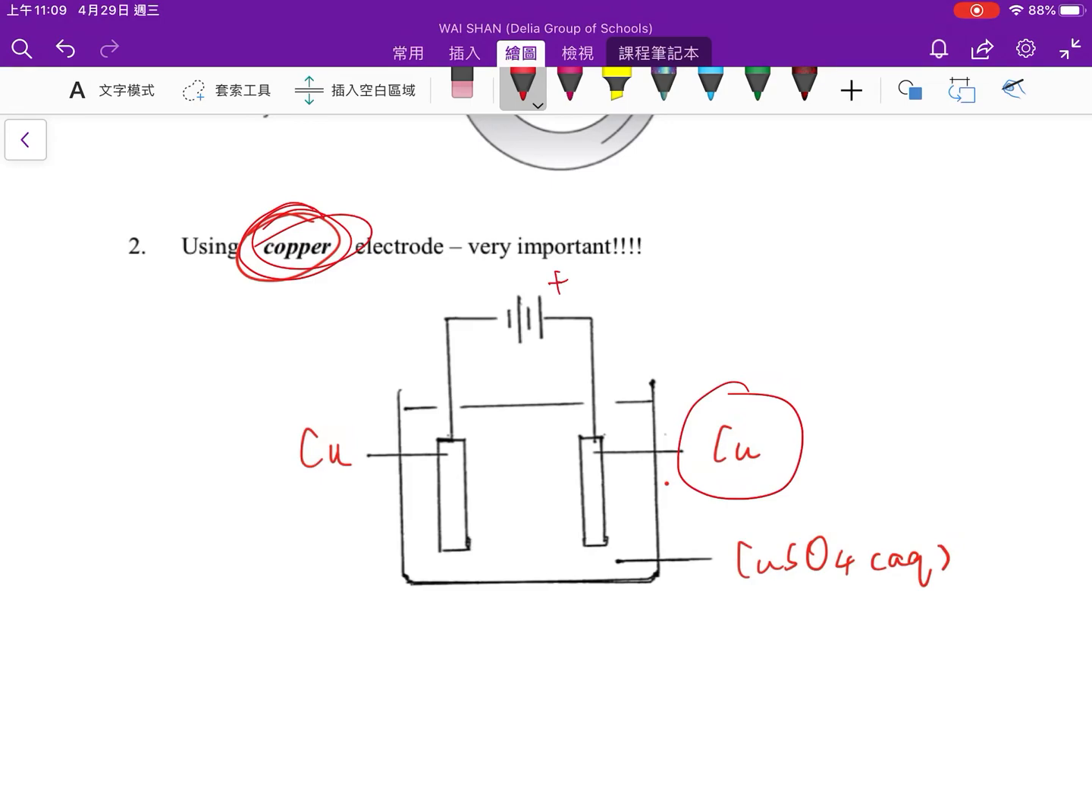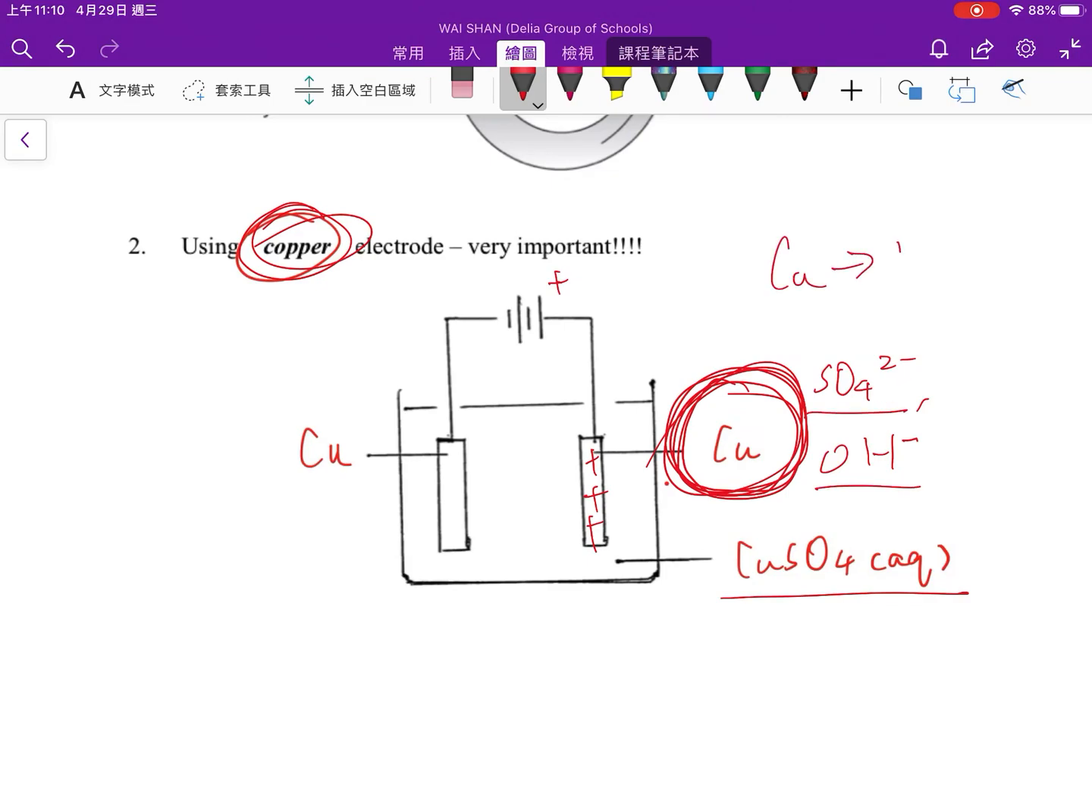When it is connected to the positive electrode, because here is positively charged, the anions in this solution will be attracted. That means sulfate and hydroxide will be attracted. However, this electrode is metal, a reactive metal, and it likes to lose electrons. So instead of these two, copper will lose electrons to form a metal ion.